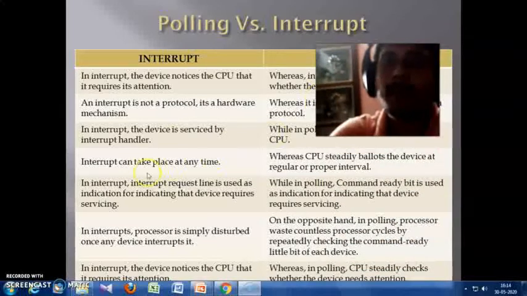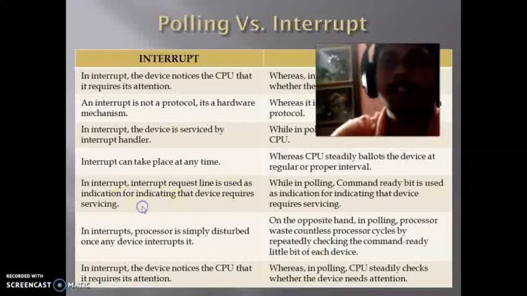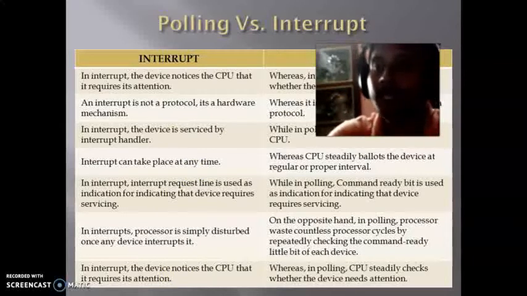So in case of interrupt, the interrupt request line is used for indicating that the device requests servicing, whereas in case of polling, the command ready bit is used for indicating that the device requires servicing. In case of interrupt, the processor is simply disturbed once any device interrupts it. In case of polling, on the opposite side, the processor wastes countless processor cycles by repeatedly checking the command ready